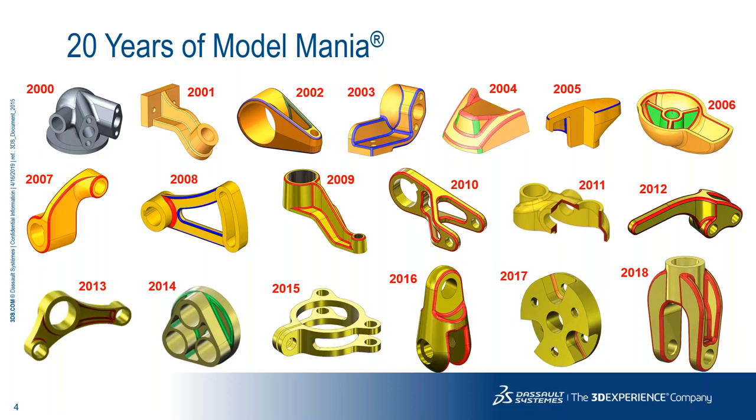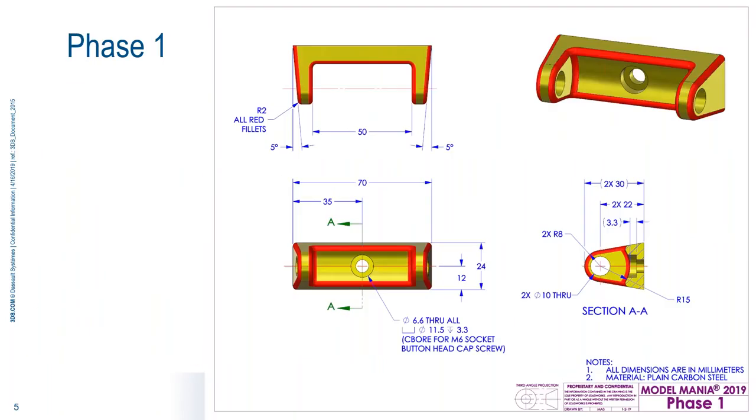We've done this for the last 20 years now, and you can see these are some of the parts that we've done over the past 20 years. Complexity. It's a timed contest. Accuracy is considered first, then we judge based on time. So these are the past years' models that we've asked people to sit down and do. For this year, here's the part that we have.